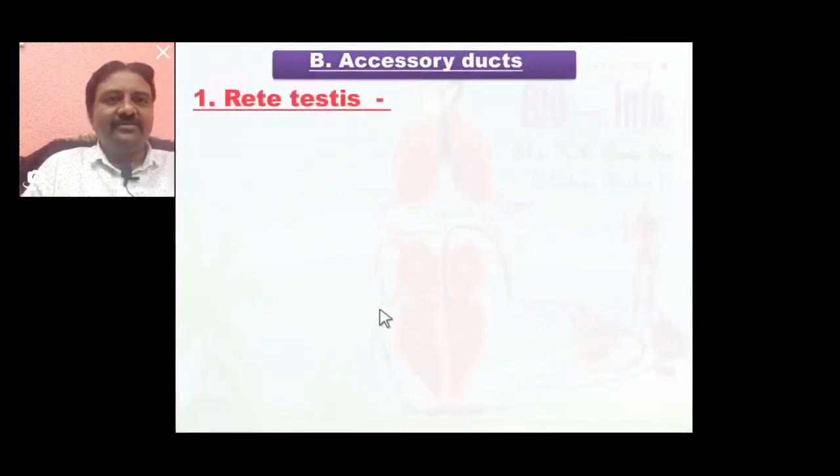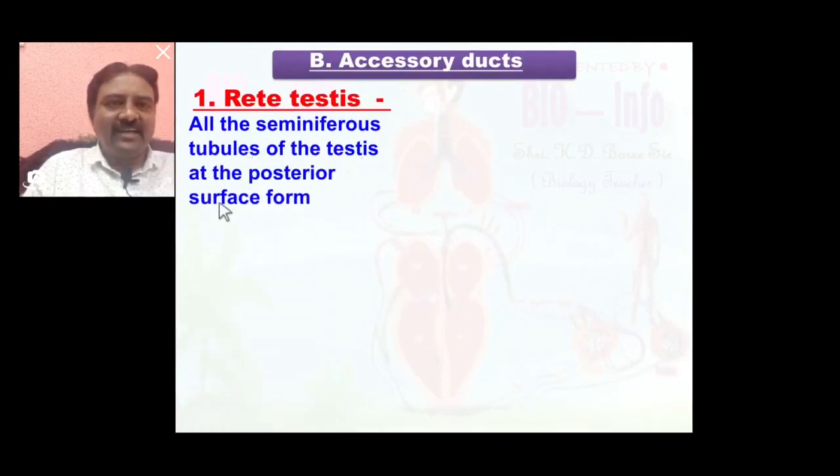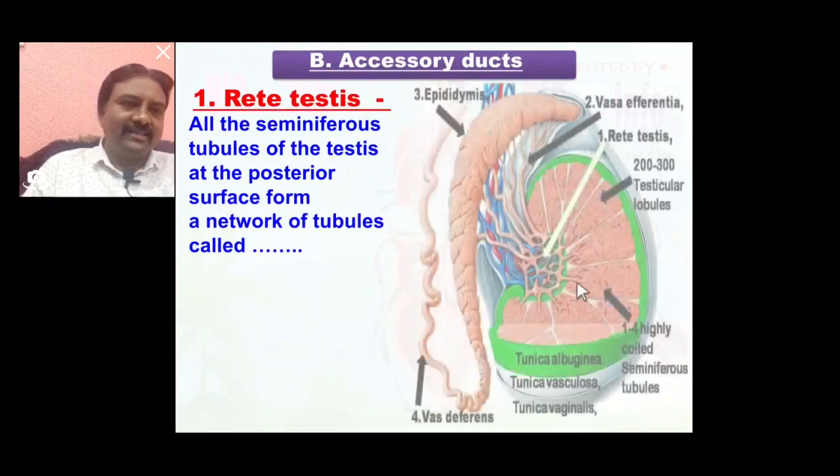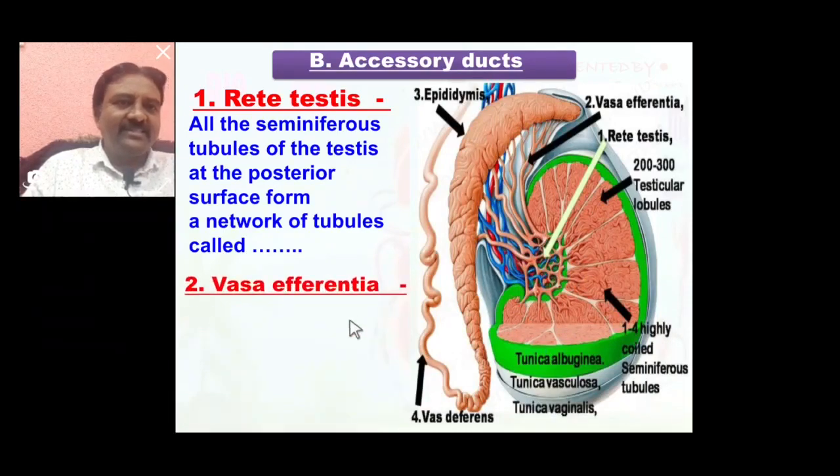Now the first one is rete testis. All the seminiferous tubules of the testes at the posterior surface form a network of tubules called the rete testis. So this is the rete testis. All seminiferous tubules are connected at the posterior end to form a network called the rete testis.